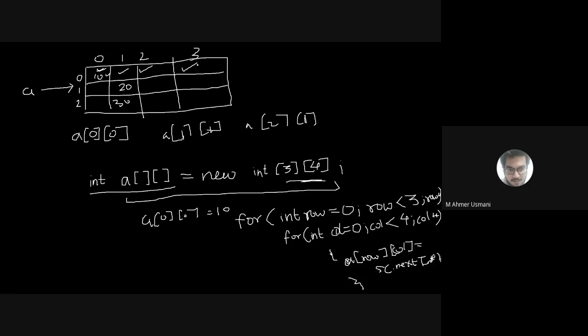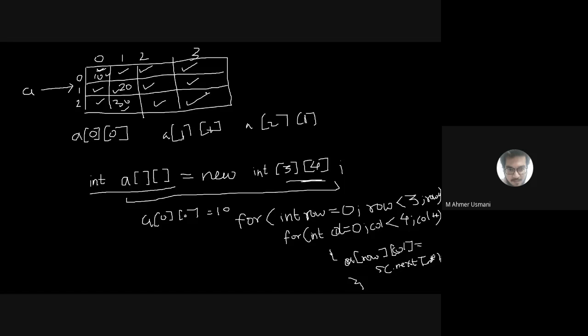Row has been incremented by 1, now row has come to this point, so you'll go to 1 0, you'll assign this value, 1 1 you'll assign this value, 1 2 you'll assign this value, 1 3 you'll assign this value. Similarly 2 0, 2 1, 2 2, 2 3. Is it clear? Can you do this? Yes, sir.